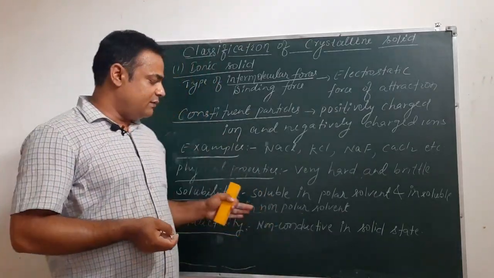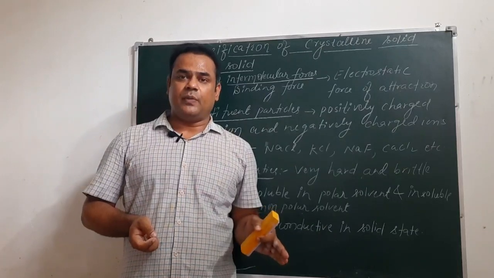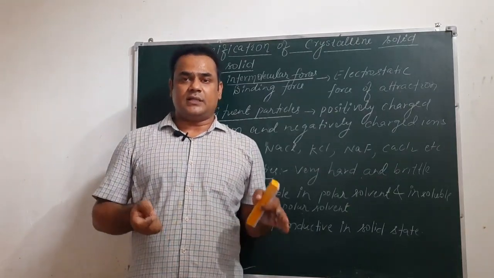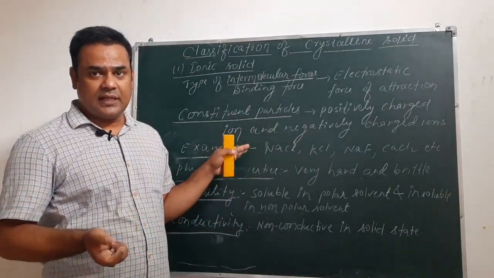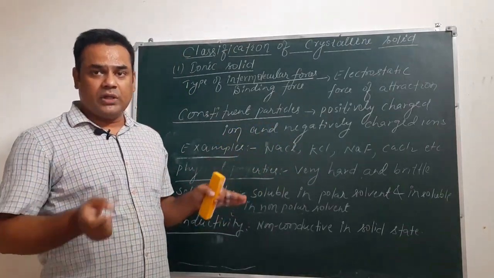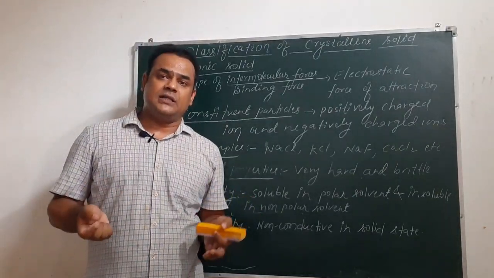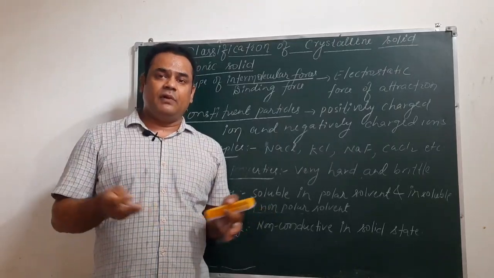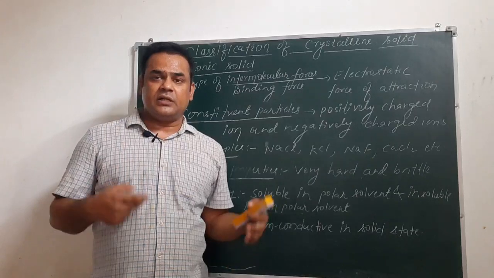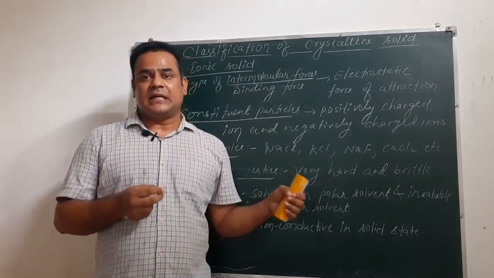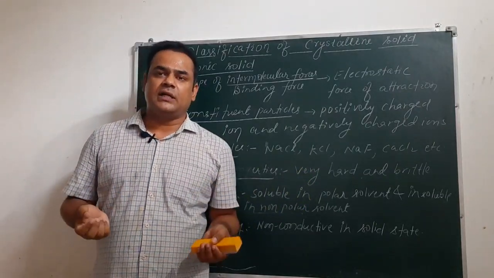Why? Because when we add NaCl in water, NaCl dissociates into Na plus and Cl minus ions inside the water. So in that liquid state, plenty of sodium cations and chloride anions are free to move. And if we apply a potential difference across that solution, then under the influence of that potential difference these cations and anions will start to move, and when they start to move, they will conduct electricity.